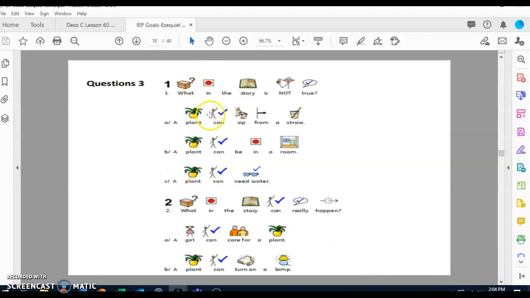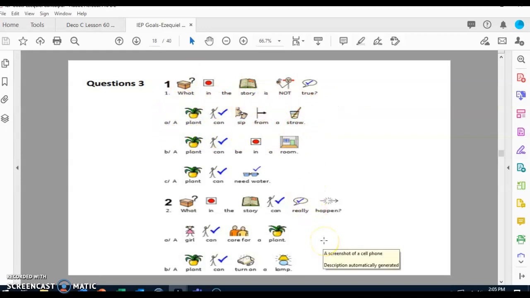Question number 1. What in the story is not true, Ezekiel? A, a plant can sip from a straw. Can a plant do that? B, a plant can be in a room. Yes, we can have a plant in our rooms. What about C? A plant can need water. Yes, plants need water to grow. So something that is not true in the story is that a plant can sip from a straw.